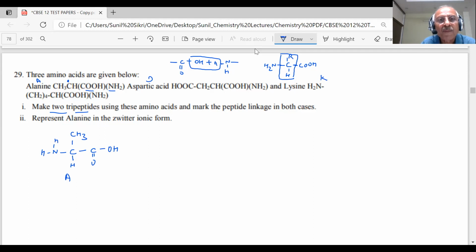Now I will take the D, aspartic acid. Where is the CH? Can you see the CH? This point, student. This is my C, student. And I have NH2, because I have to form a peptide bond, student. I am putting it like this. Can I put it like this? NH. And the other group is what? C double bond O and OH group. These groups I have used.